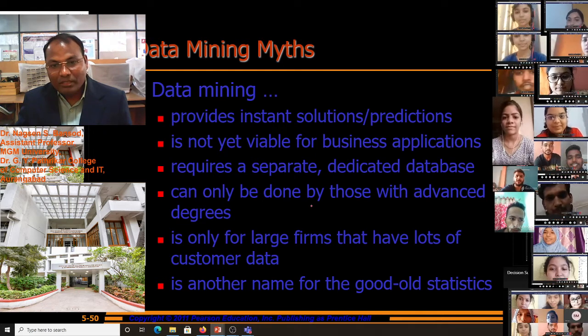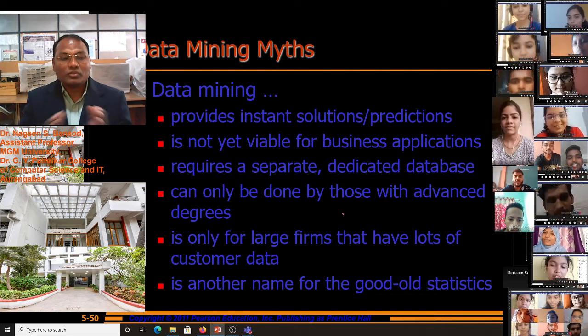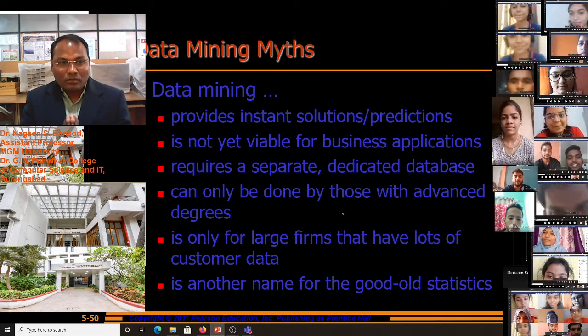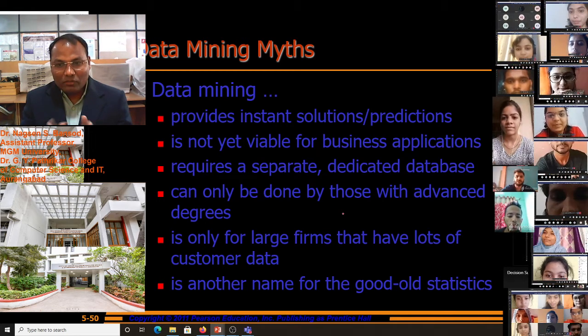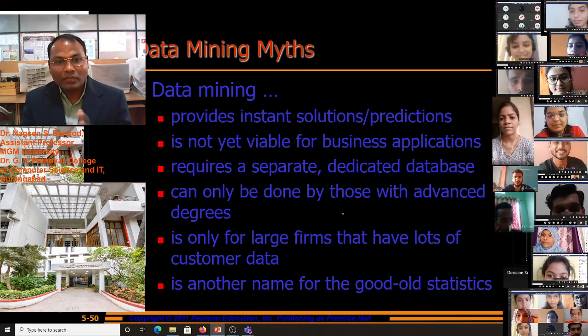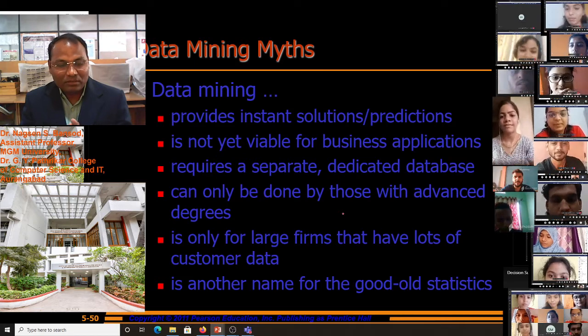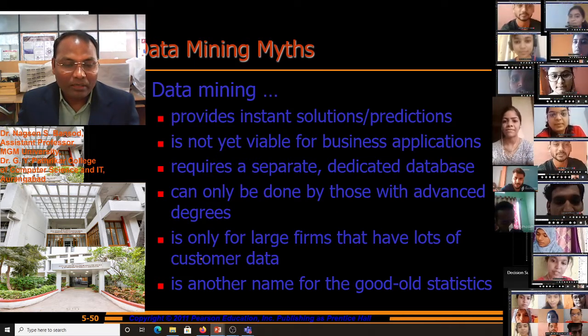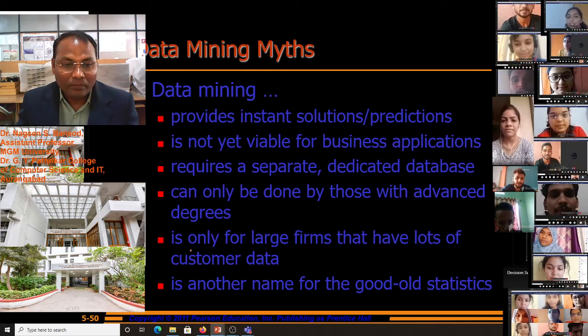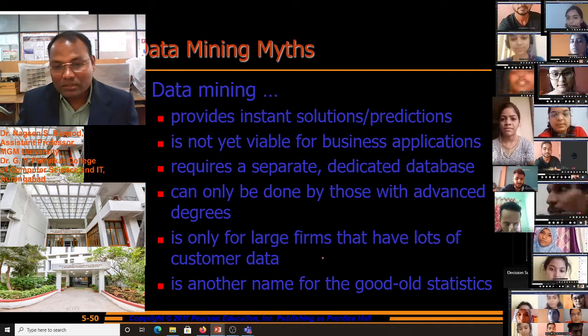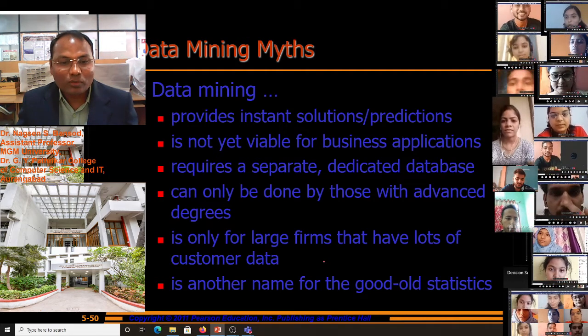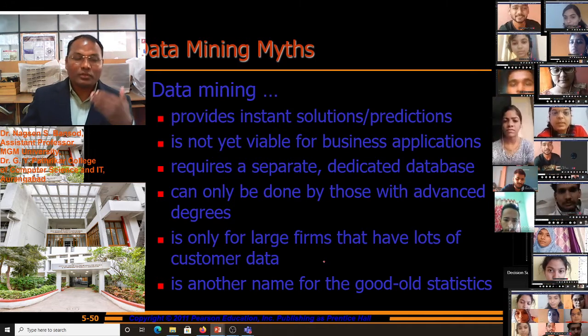It can only be done by those with advanced degrees. Only those with advanced degrees can use data mining. This is also a myth about data mining. Another myth is that data mining is only for large firms that have lots of customer data. They use data mining.